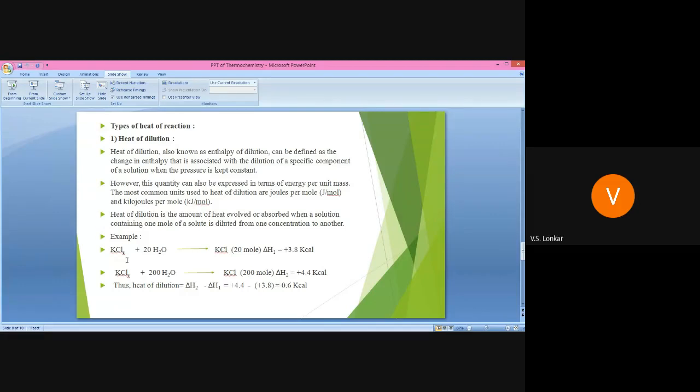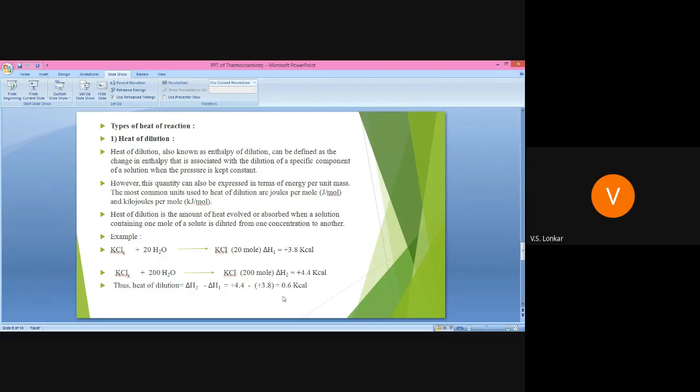In this example we dilute that KCl from 20 to 200 concentration. Here the heat of dilution equals delta H2 minus delta H1, equals plus 4.4 minus 3.8, so we get 0.6 kilocalorie. In this reaction the heat of dilution is nothing but 0.6 kilocalorie.